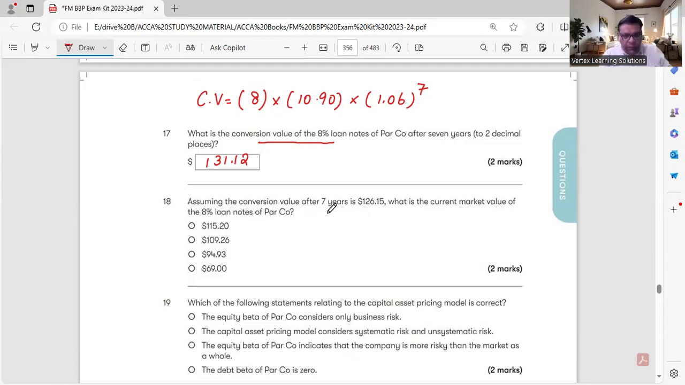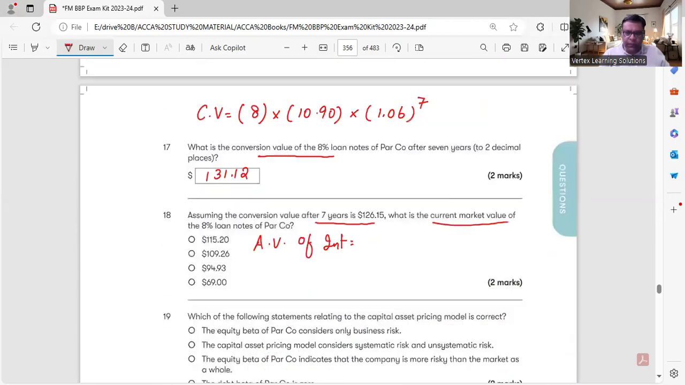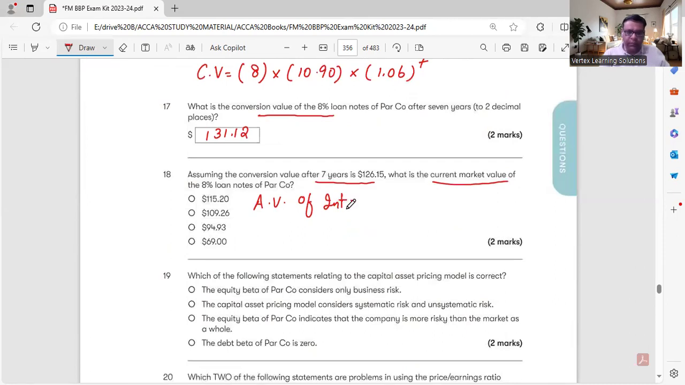Assume the conversion value after 7 years is 126. What is the current market value of the loan note? To calculate current market value, first of all, we need annuity value of interest. Are we provided with the cost of debt, redeemable at their par value? Yes, we are provided with the cost of debt, which is called IRR. So we will take annuity factor and present value factor at 9%.